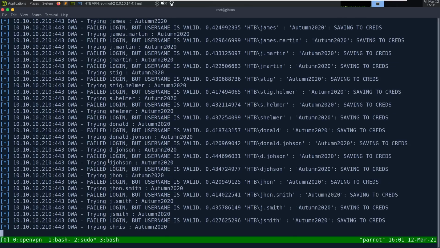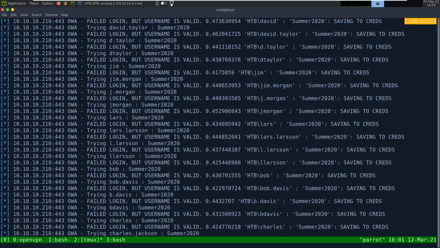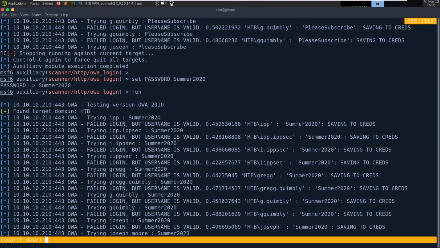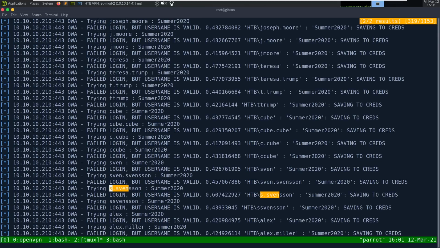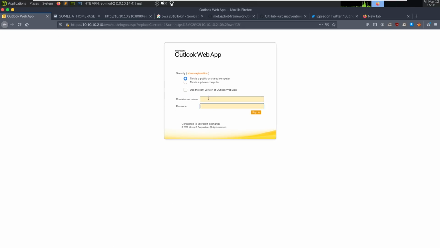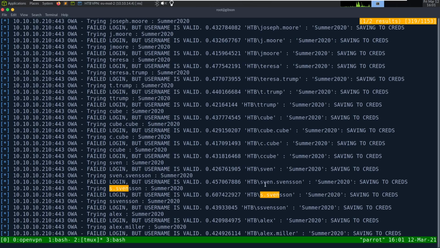And as this ran, I actually think we may have a valid one. It was summer 2020. I thought it was autumn. S.S. then summer 2020. Weird. I think this is valid, but it says failed login. We may try a different toolkit. If I try to log in with this, summer 2020 is on. Let's try HTTP, this.